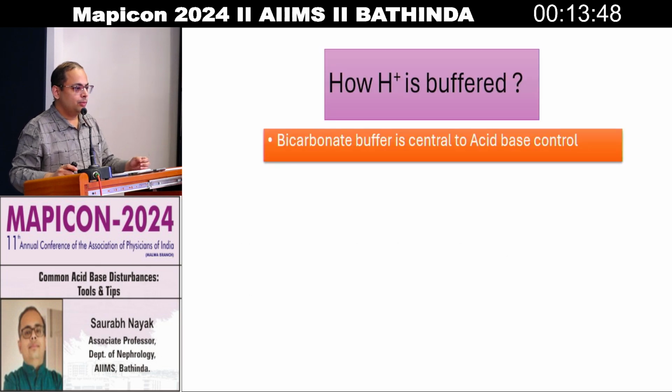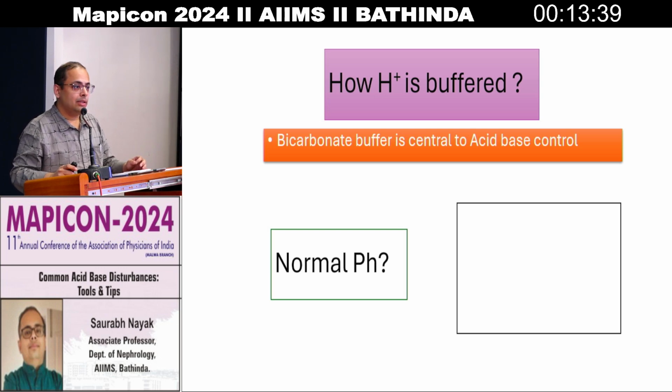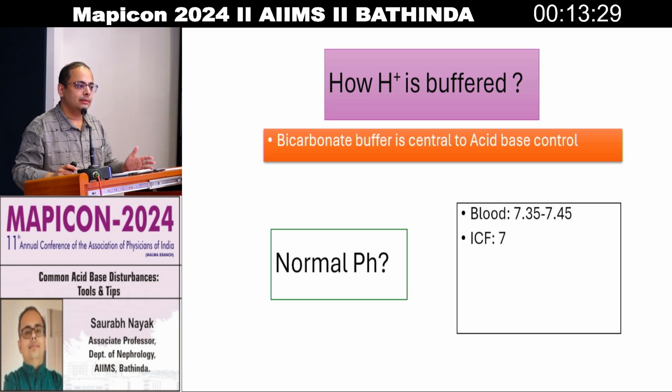So how is this acid buffered in the body? It's by the bicarbonate buffer. It is the bicarbonate buffer which is the most important buffer of all. Normal pH is 7.35 to 7.45. If there is a compensatory mechanism going on, then pH lies within this range. If there is acute acidosis or alkalosis, the pH goes beyond this range. In acute acidosis, pH will be less than 7.35, and in acute alkalosis or alkalemia, pH would be more than 7.45.